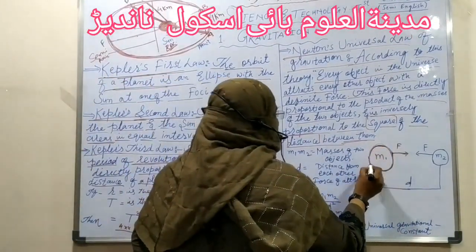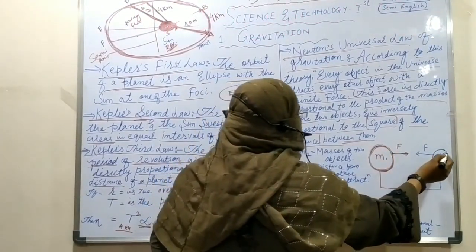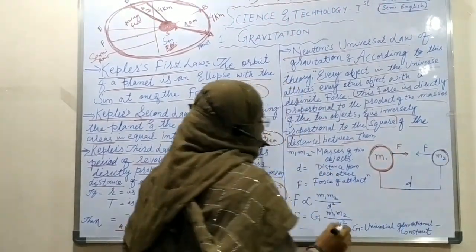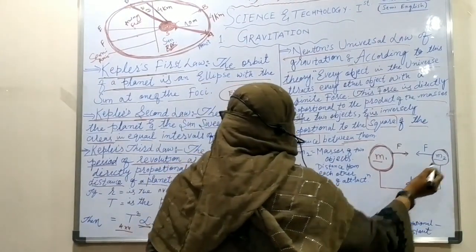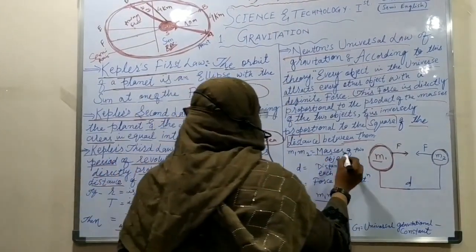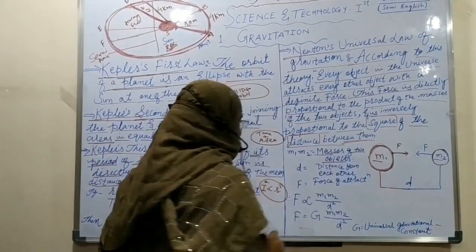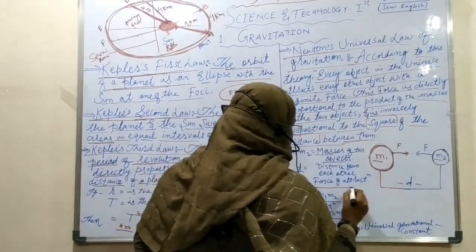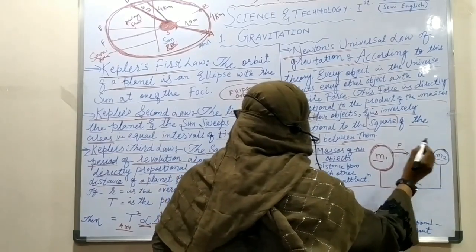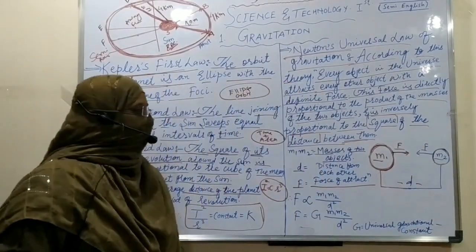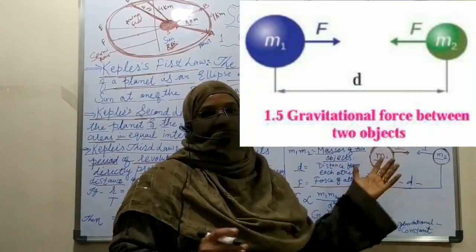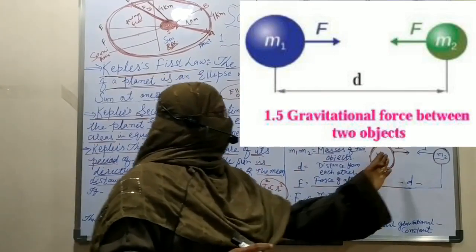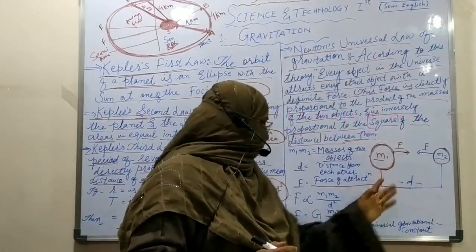Suppose M1 and M2 are the masses of 2 objects, D is the distance and the force of attraction is denoted by F. Then M1 and M2 are attracted towards each other by the force of attraction.